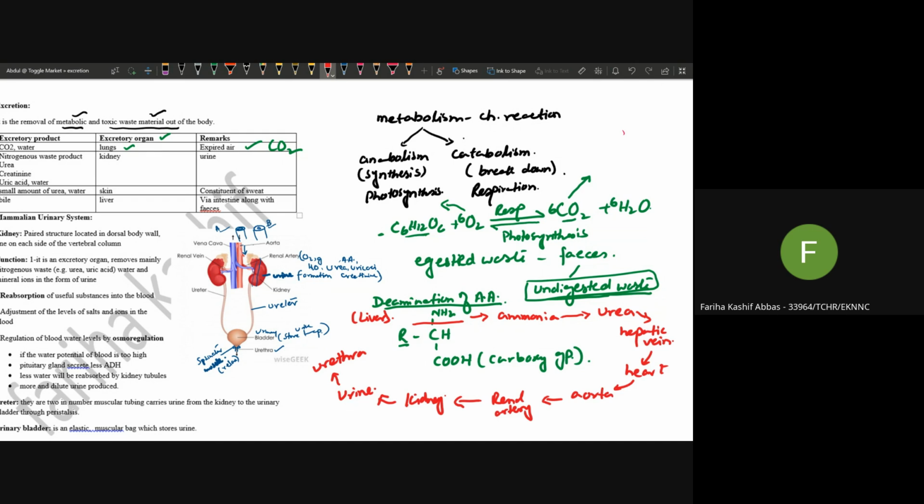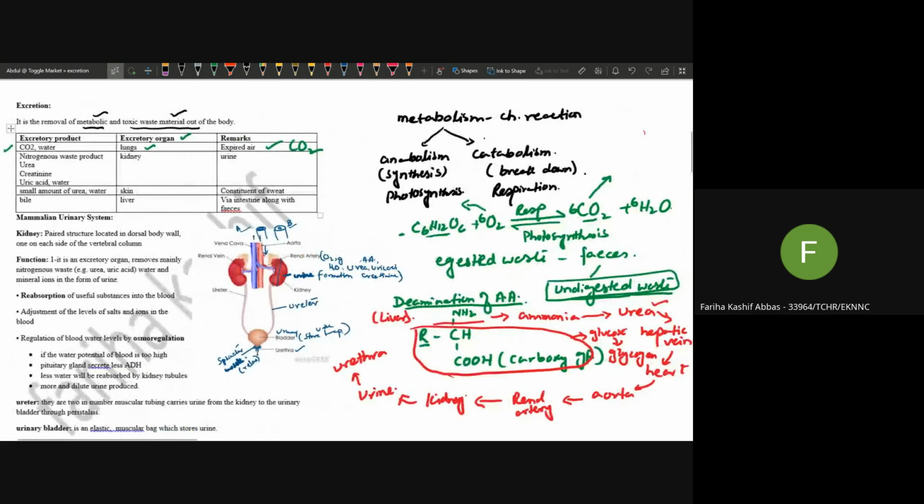Okay, so what happens in the deamination of amino acid? The ammonia is removed and it will form what? Urea. As the urea is formed by the breakdown of amino acid, it is an excretory waste. Whereas the carbon residue is removed and it will form what? Glucose, and then it is converted into glycogen. As this glucose is used in the body, it is not a metabolic waste. Clear?